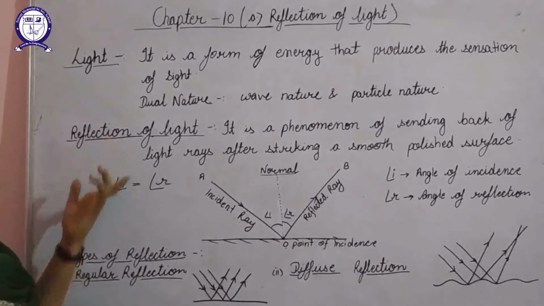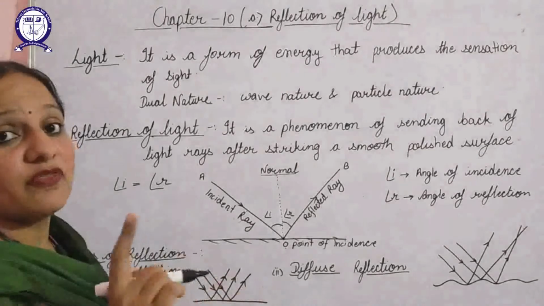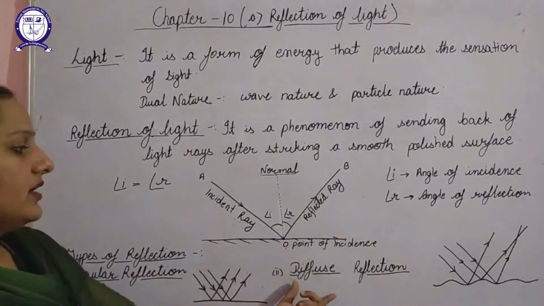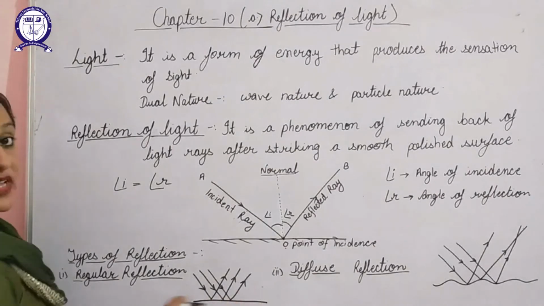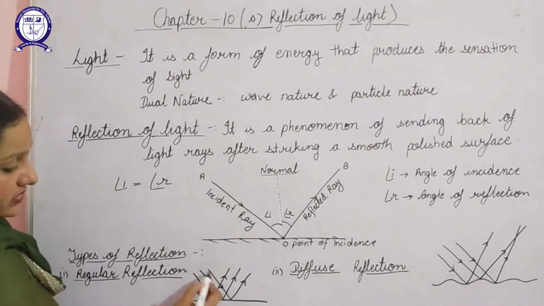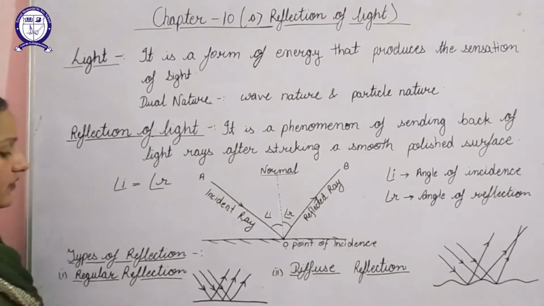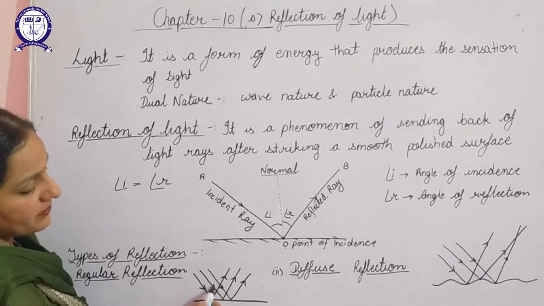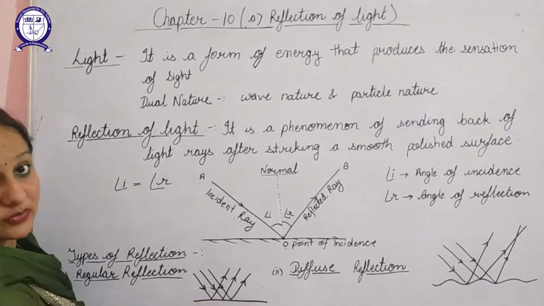Next, if we talk about the types of reflection of light, depending on the type of reflecting surface, we can classify reflection of light as regular reflection and diffuse reflection. If the reflecting surface is smooth and does not have any irregularity, the reflection that takes place from a smooth surface is known as regular reflection. As you can see here, the parallel incident rays of light, when they strike the plane surface, get reflected parallelly.